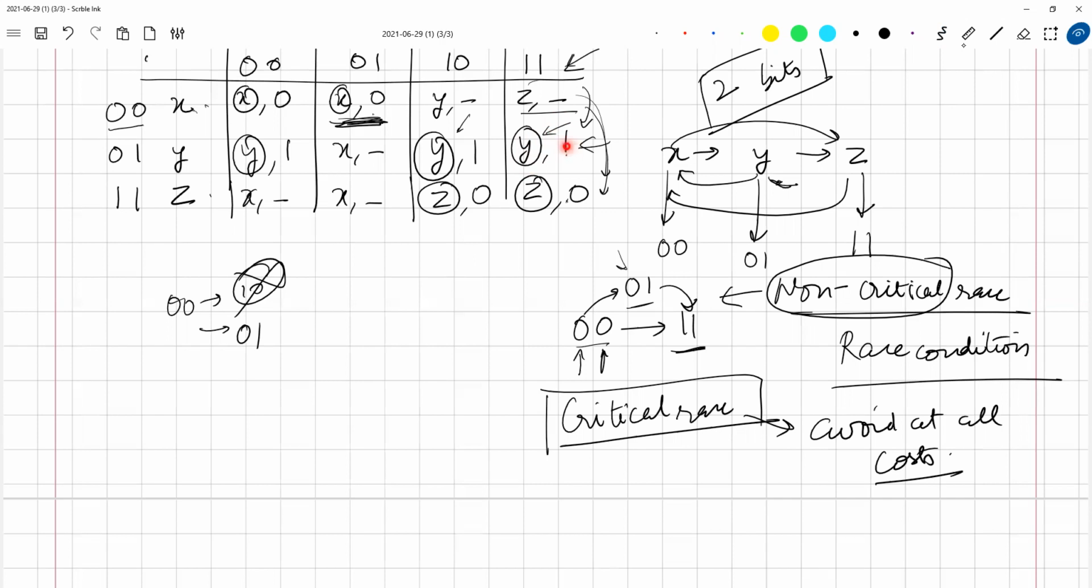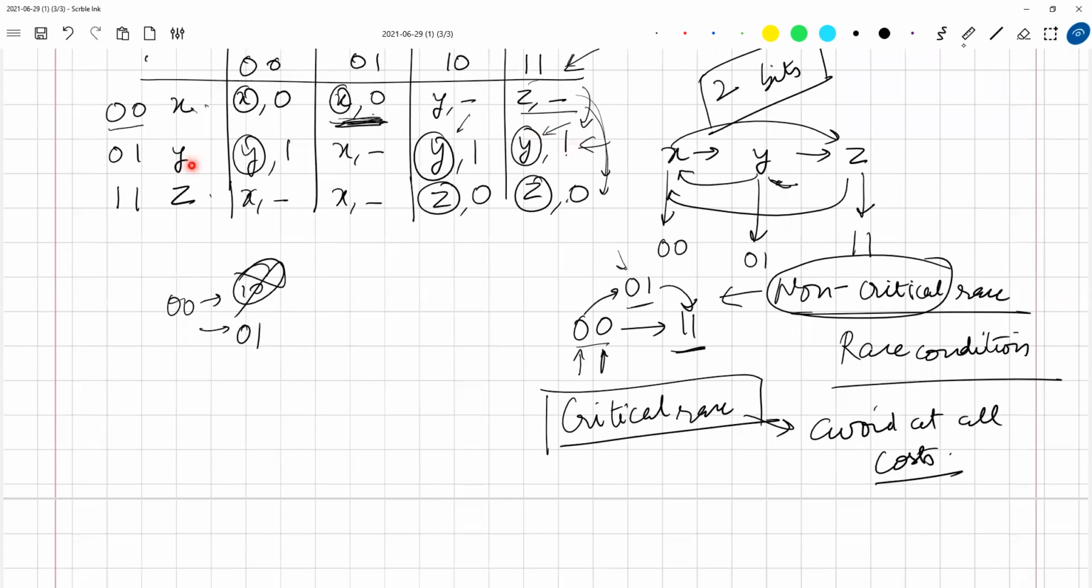Okay. So it tries to go from x to z, but it cannot reach z straight away, because first it will go from 0 0 to 0 1. It reaches here, and my current input is 1 1. At this current input 1 1, what is my next state corresponding to the state 0 1? What is my next state? 0 1 only. Y. Y is the state, and 1 is the output.